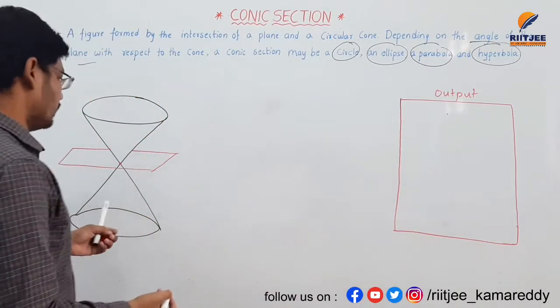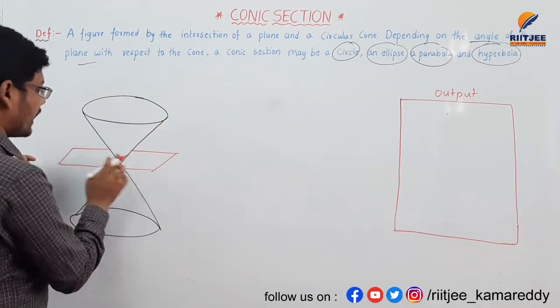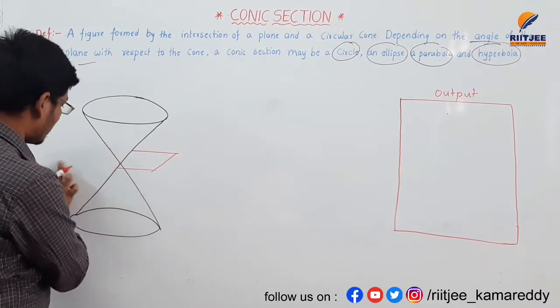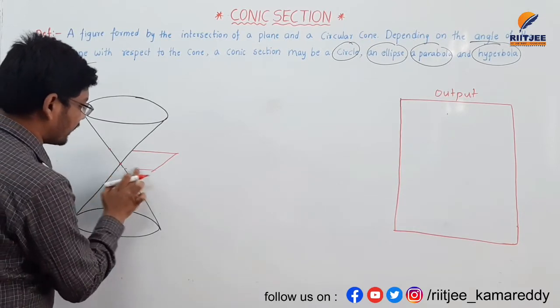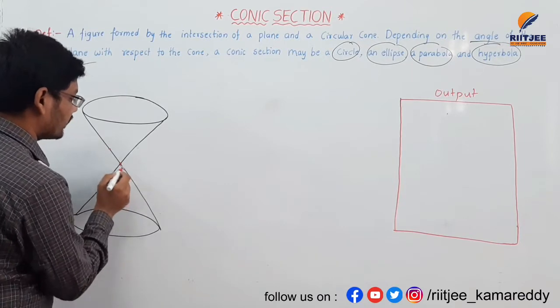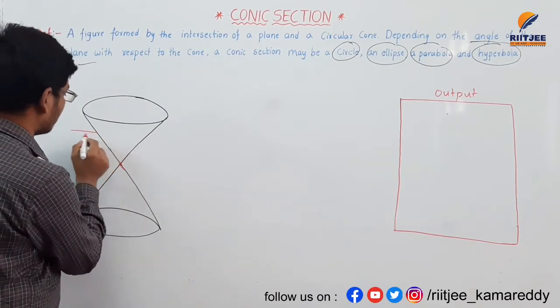If I increase the distance from this point, I am changing the angle of the plane to horizontal with respect to the circular cone.